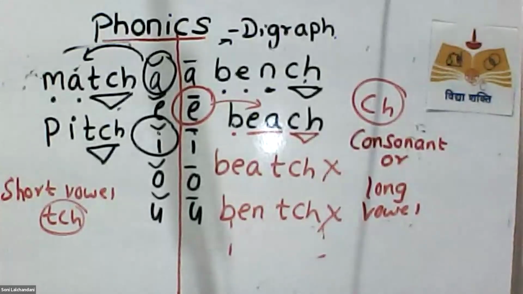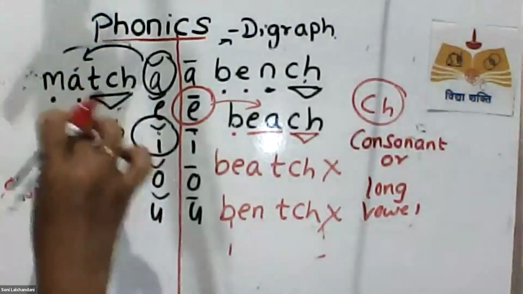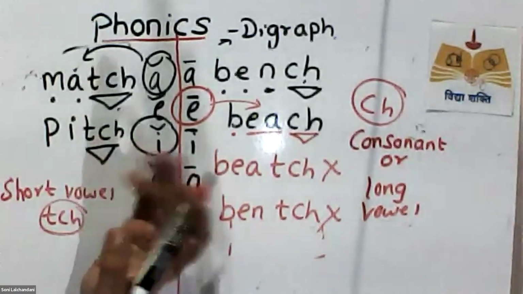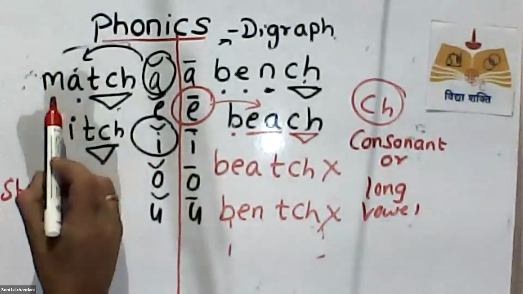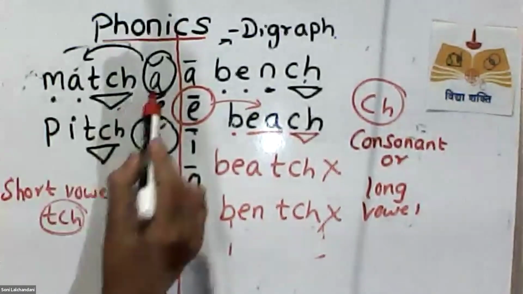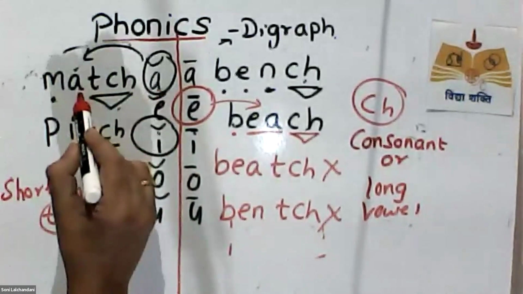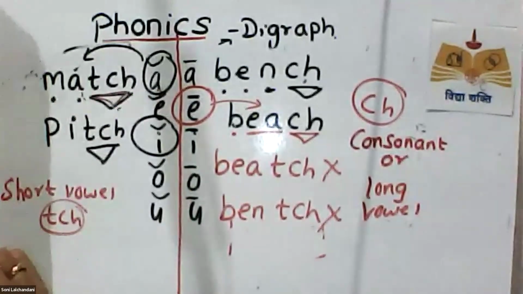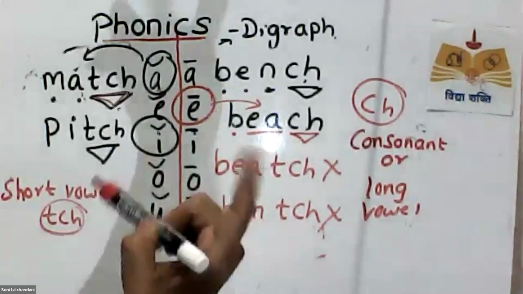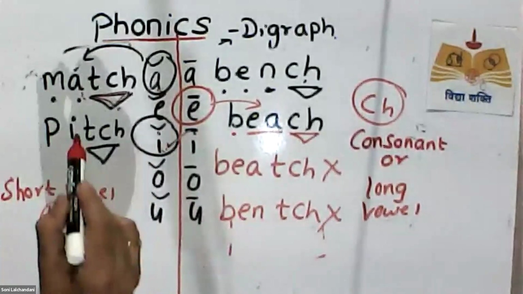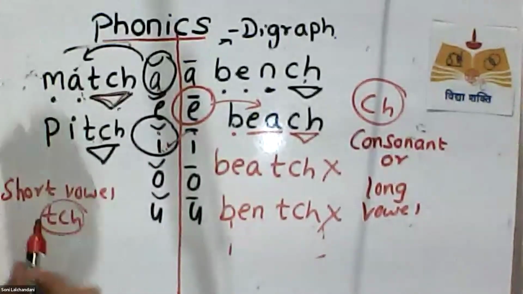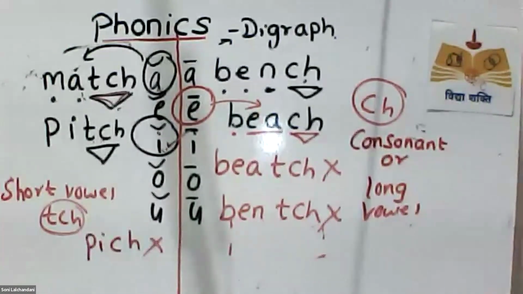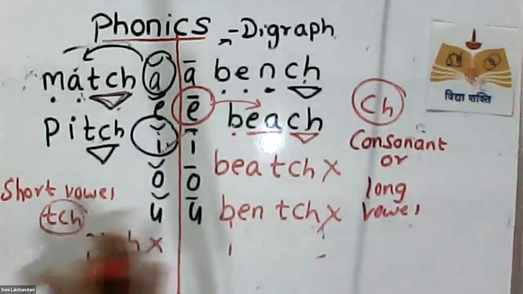Can you see? Yes. So when you are writing, and someone is giving you dictation words, match. What will you do? I heard this sound, match. So I will write this TCH. Pitch, P, E. I heard this sound, so I will write this TCH. I will not write pitch like this. This is wrong. Okay? Right.